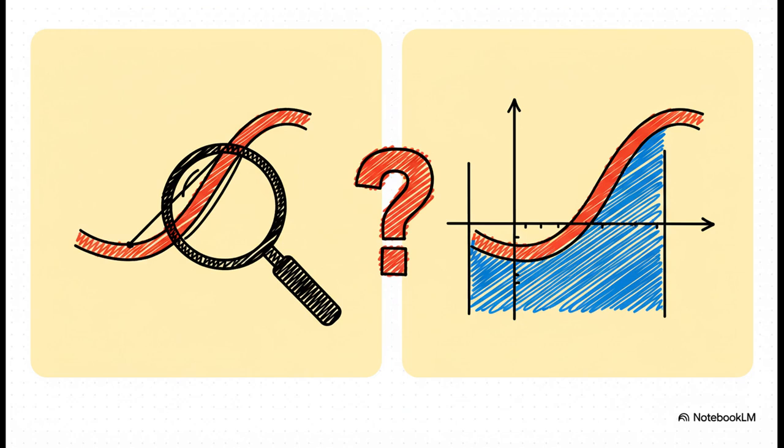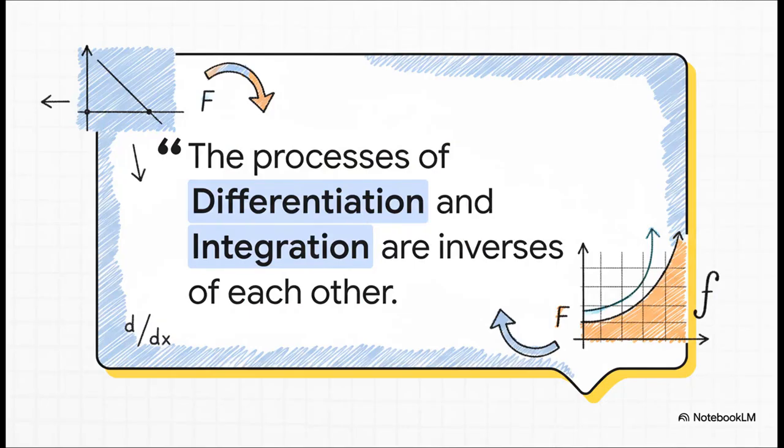On the one hand, you have differentiation, finding the slope, the instantaneous rate of change. On the other hand, you have integration, finding the area, the total accumulation. One is about zooming in to a single point. The other is about summing everything up. They really do seem completely unrelated. Or are they? This is it. This is the whole ballgame, the fundamental theorem of calculus.